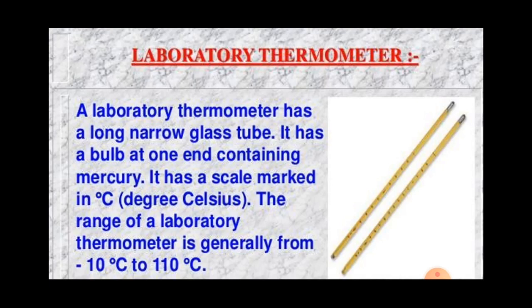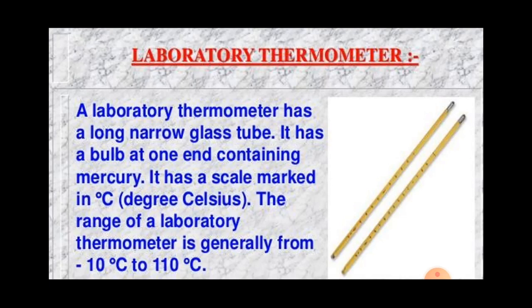temperature in a science laboratory. Okay, and a laboratory thermometer is made up of a long glass tube having a thin bore inside it, and there is a glass tube you see, and the top of the glass tube is sealed after removing air.